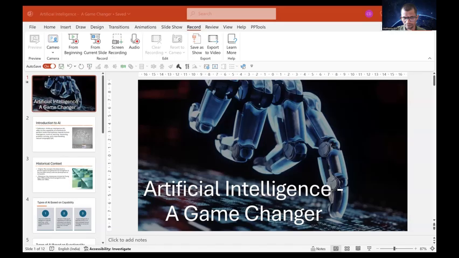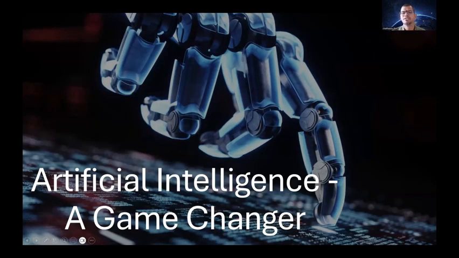So artificial intelligence is a model which is already trained, and based on that training, it will give us some kind of result. So this is what is called artificial intelligence. So I'll just share my screen with you. So this artificial intelligence will work as a game changer. So how and what is the definition of artificial intelligence, and everything will be seen here.